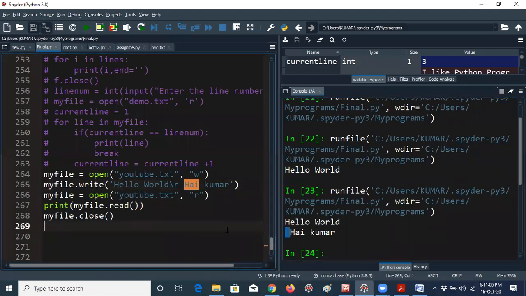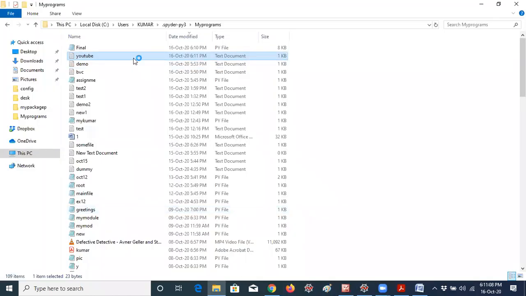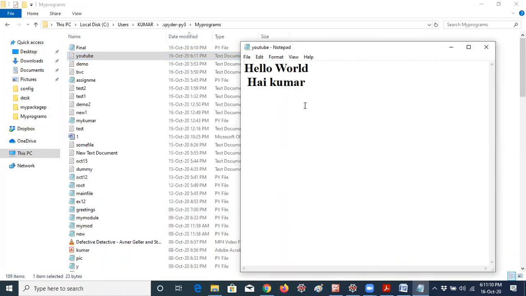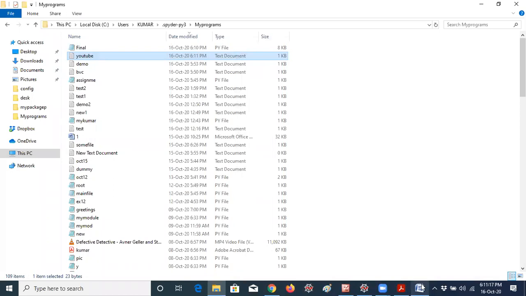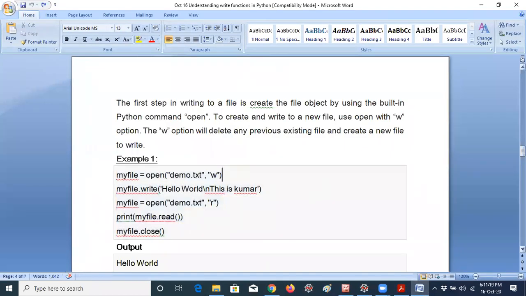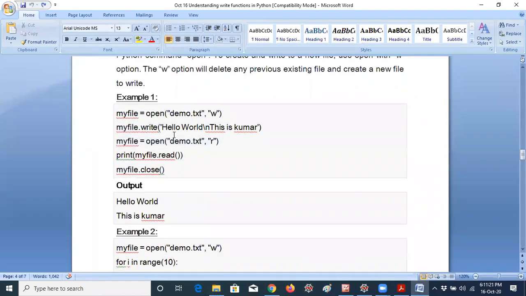Okay, so no worry. Now I'm opening the YouTube file now. It is getting hi Kumar also here. Okay, so that means this is the way you have to write data to the particular file. That's it. So I'm moving to the next example. Okay, so that's the reason I have given hello world \n and this is Kumar like that.